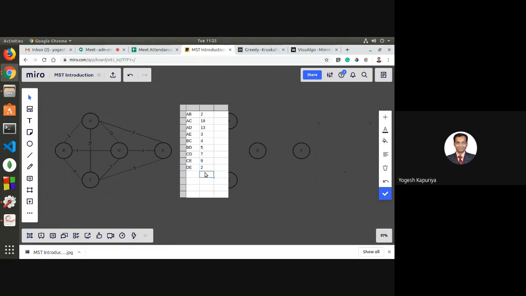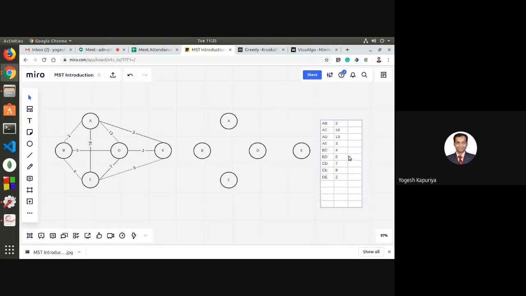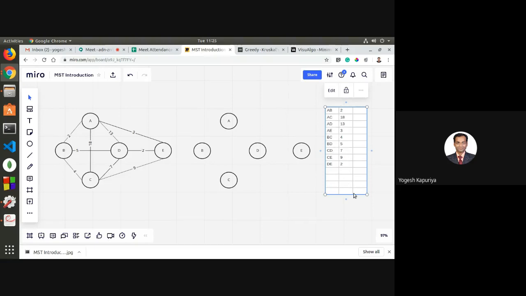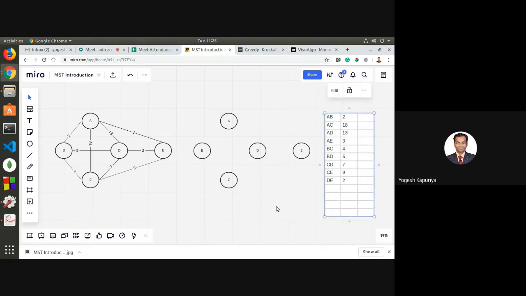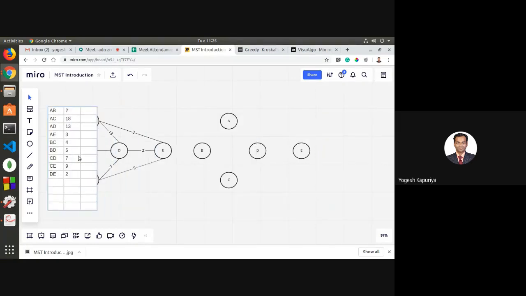So these are our edges. I think there are 1, 2, 3, 4, 5, 6, 7, 8, and 9. So there are 9 edges. The first step in Kruskal's algorithm is you sort the edges in order of their weight.